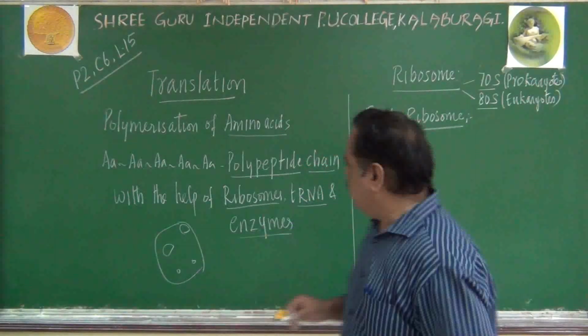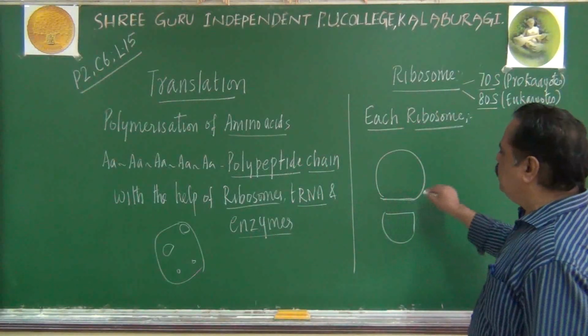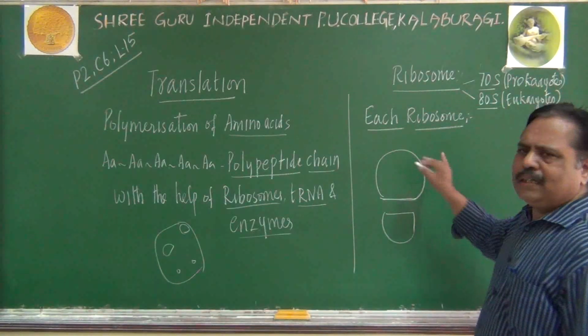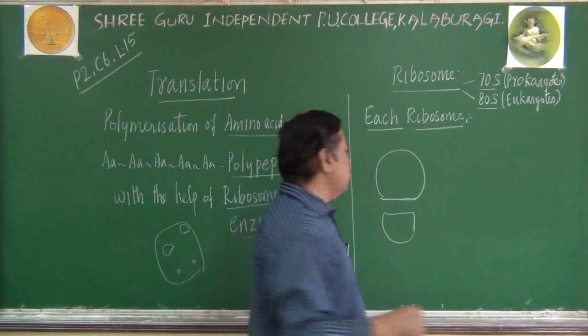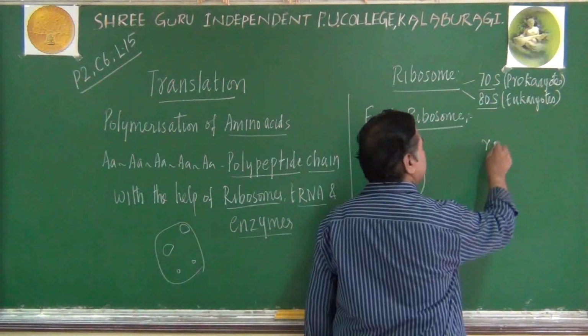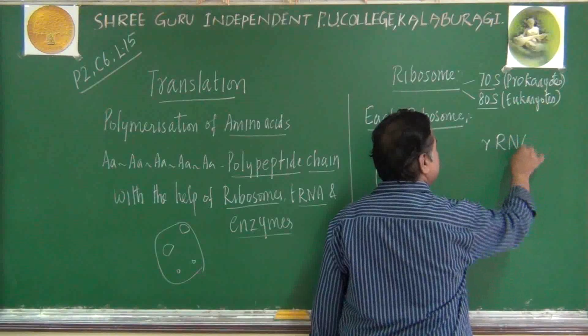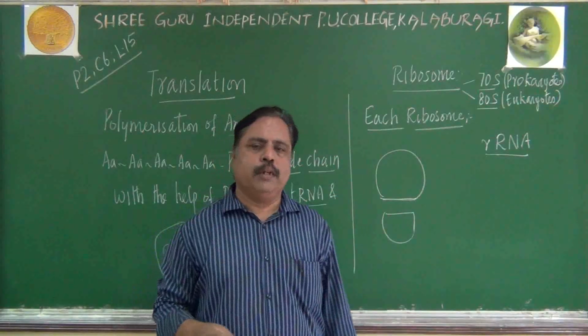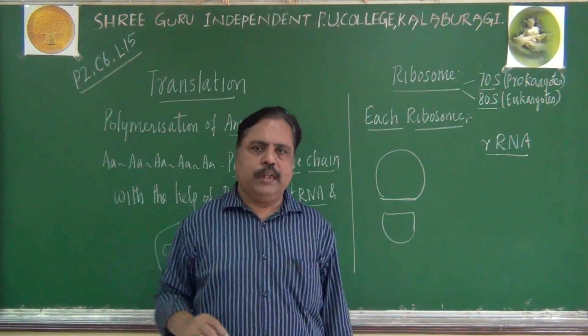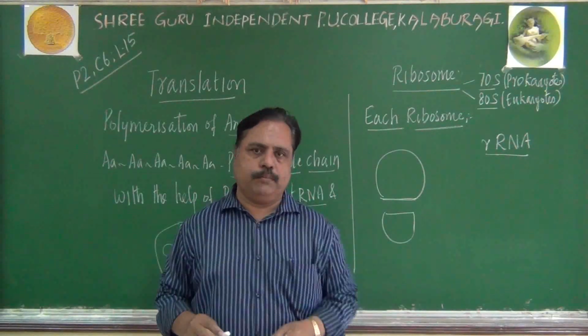Okay. In the larger subunit, what is there in that ribosome? What is that ribosome made up of? Please listen. Ribosomes are made up of rRNA mainly. Now I am talking about the third type of RNA. mRNA we have seen, it gives you the transcription unit.